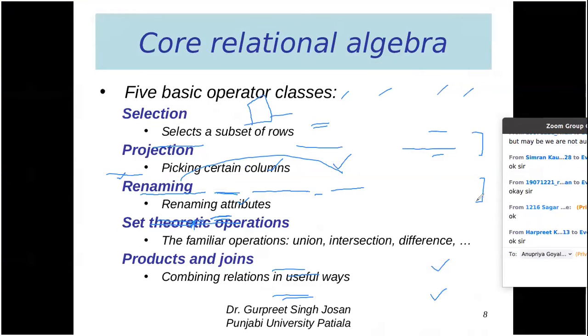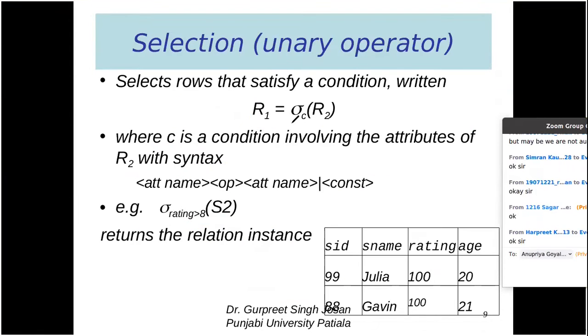For the select operation, the general syntax is sigma followed by a condition. In the brackets you have to mention a relation. Only one relation can be used here because it is a unary operator, sigma C R2. The result is again a relation.